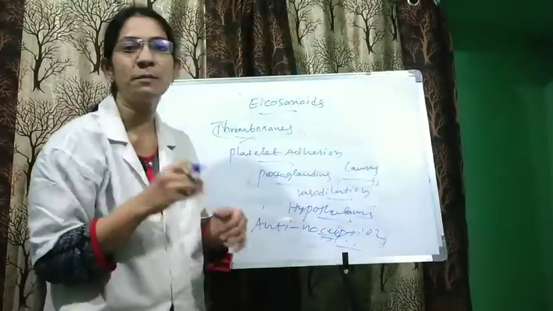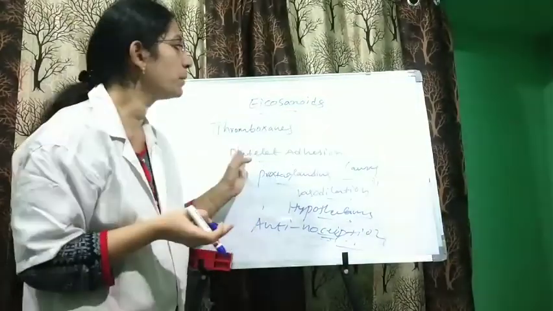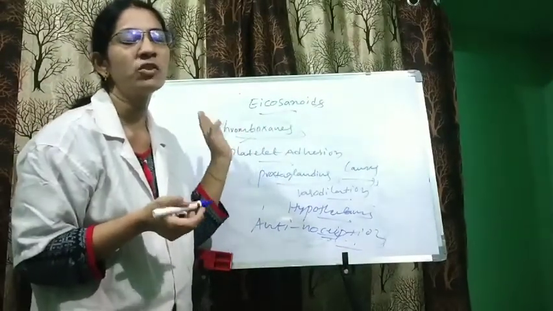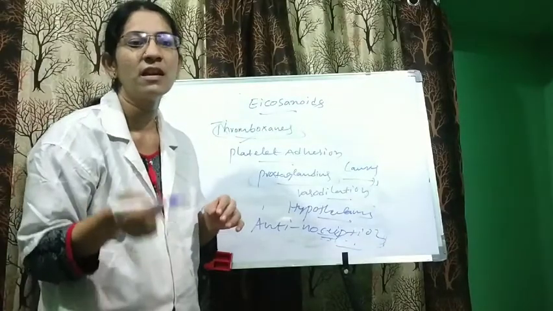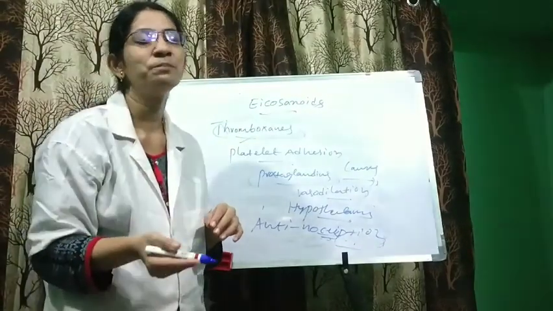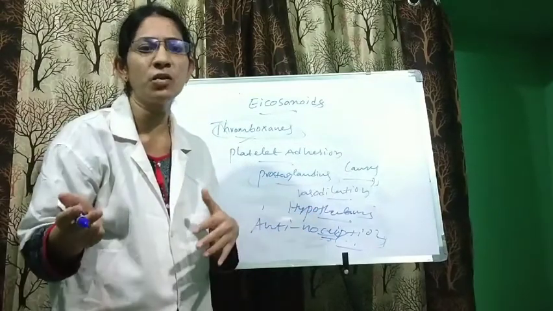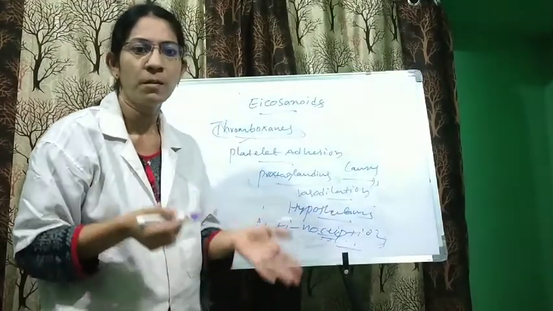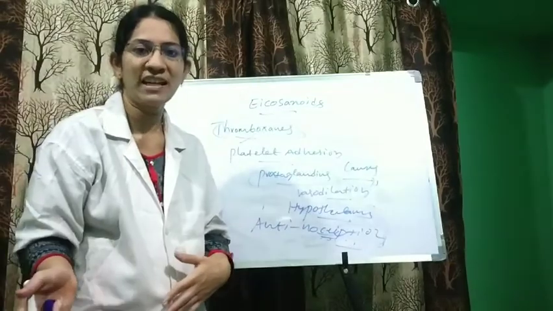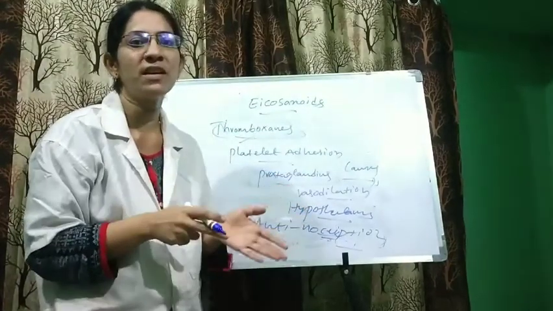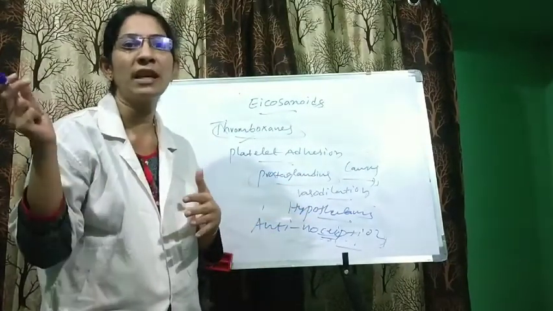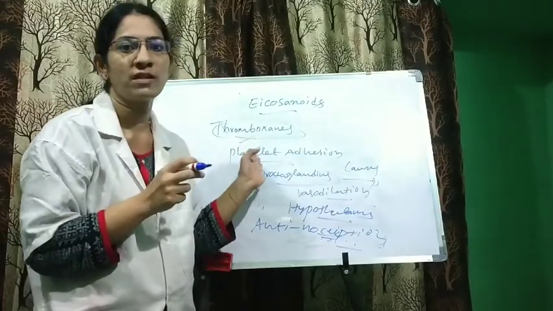I will repeat the simple mechanism: inhibition of the enzyme cyclooxygenase, COX. It is required to convert arachidonic acid into thromboxanes, prostaglandins and prostacyclins. The therapeutic effects of NSAIDs are attributed to the lack of these eicosanoids.